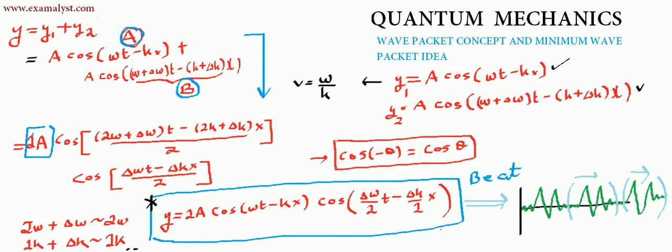The answer is that it moves with a velocity called the group velocity. And this group velocity is equal to d omega by d k. This is the velocity with which the wave packet is moving. Now the question is how to visualize this. Let us try to imagine this wave packet, and let us try to visualize how this wave packet is moving and with what velocity.